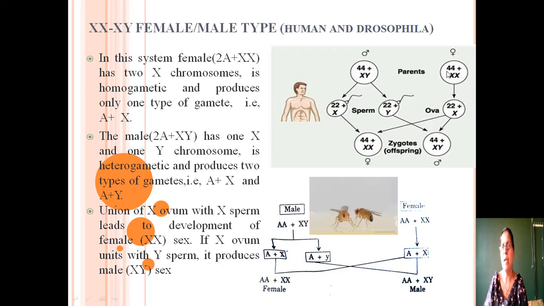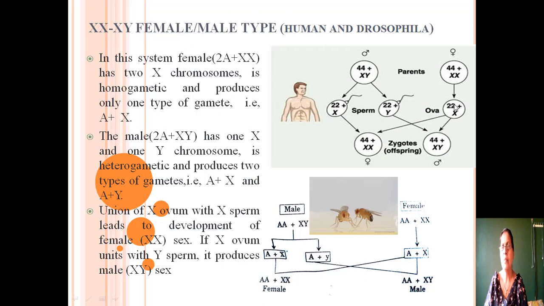But in the female, out of 44 chromosomes, 22 come to the gamete, and out of 2 X, only one X comes to the gamete. So ova or female gametes are similar to each other. In that case, the females are called homogametic. When the female gamete fuses with this male gamete, this individual will become a female because there are 2 X chromosomes.